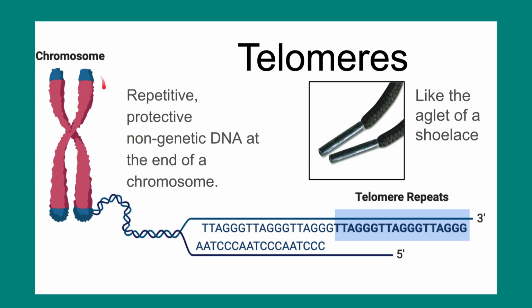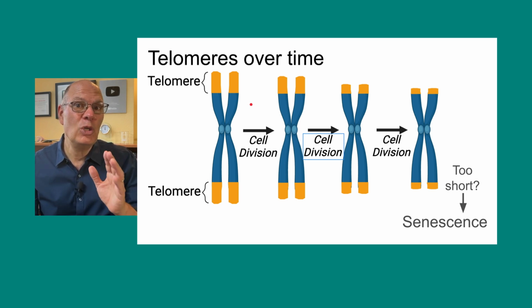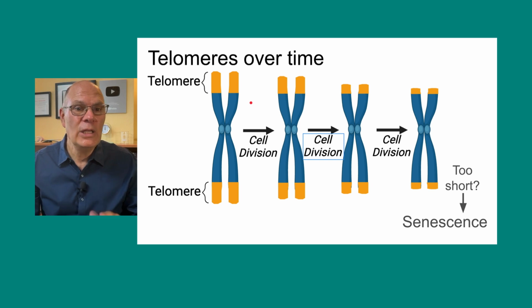The telomere, as I said before, it's non-genetic. It's repeats of this sequence, T, T, A, G, G, G, over and over again, hundreds or even thousands of times. That means that that DNA can be lost because it's not genetic, it's not important. But what that means is that over time, your telomeres are shortening. Mine, as a 62-year-old man, are shorter than yours because you're probably a little bit younger than me.